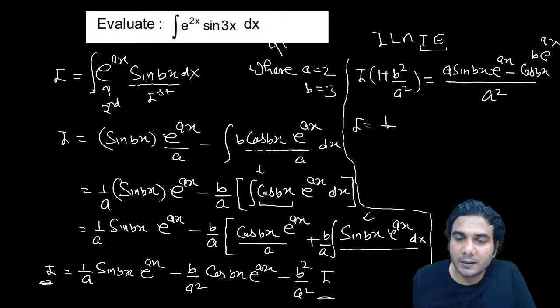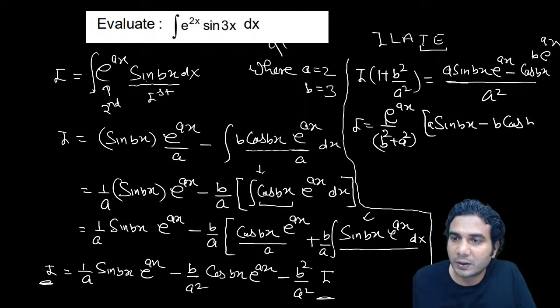So take that right hand side in the denominator: a square plus b square. Take e raised to ax common and it will be a into sine bx minus b into cos bx. So that is your final answer.